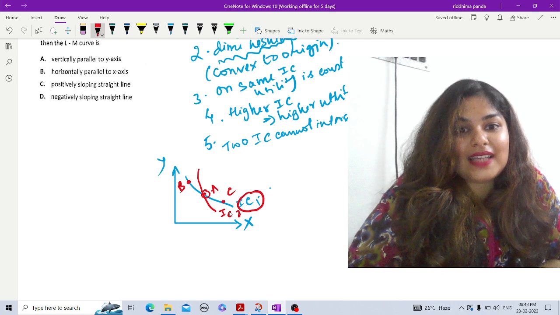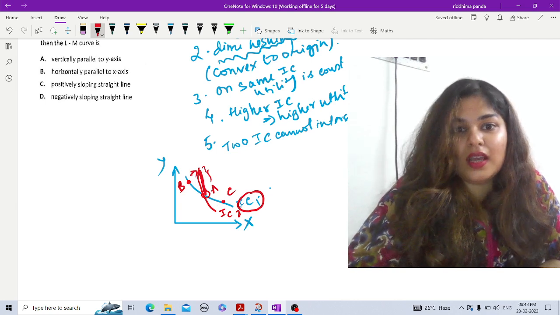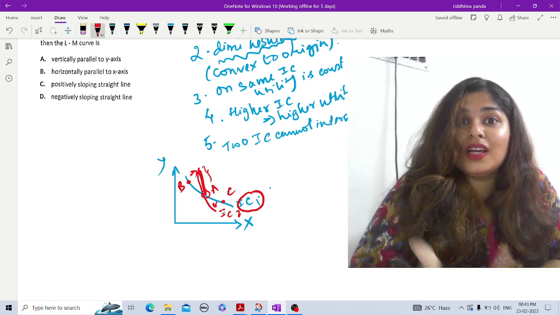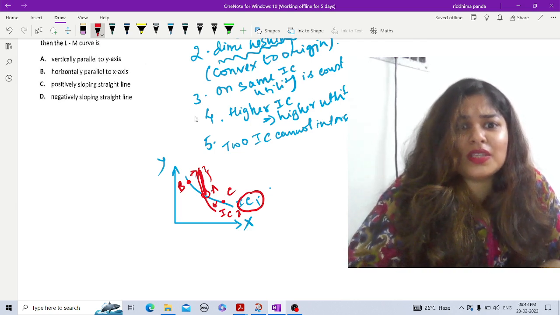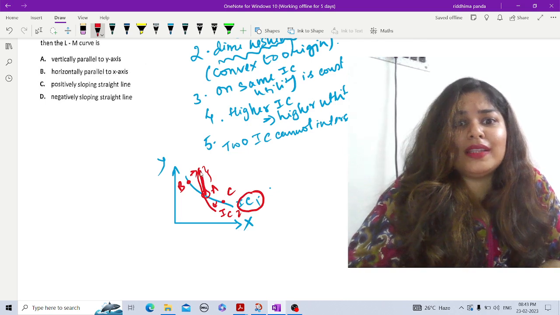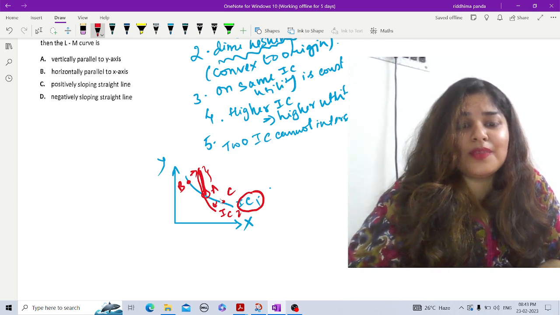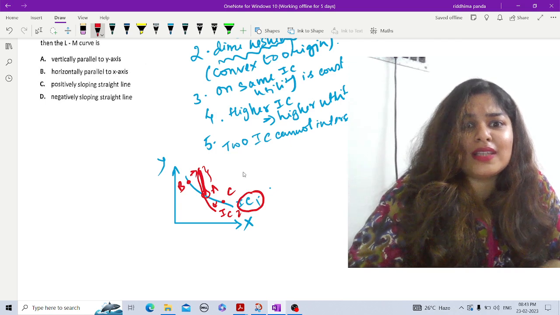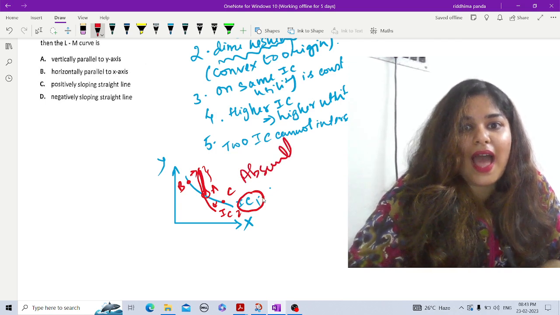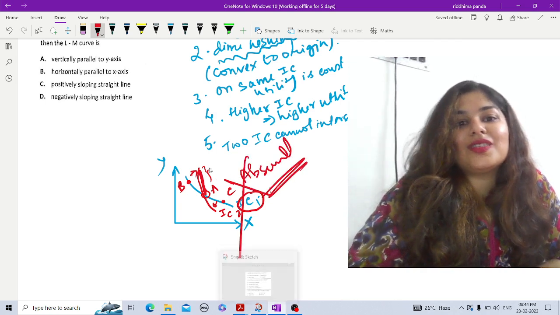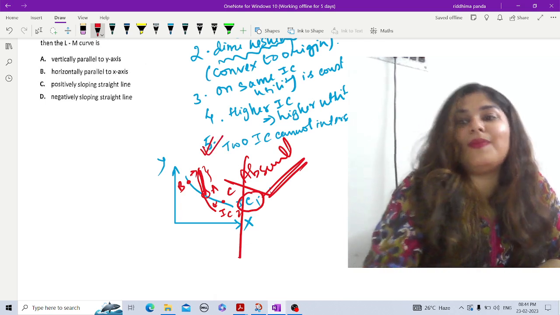And if I look at IC2, then any point on IC2 in this portion is on the right, so that means here it should be higher utility. Again, on the same indifference curve here, the portion is below this, so here it should be lower utility. So isn't it confusing? First I'm saying all should be equal, then there is a point saying higher utility, then there is a point saying lower utility. So this is absurd and not possible. So this is our another property. Now let's get back to the question.